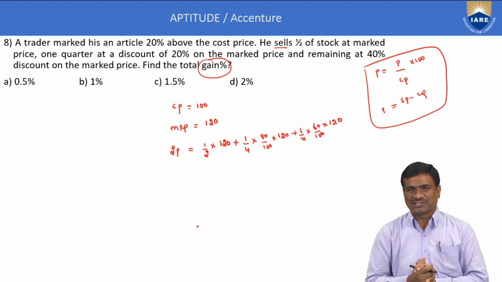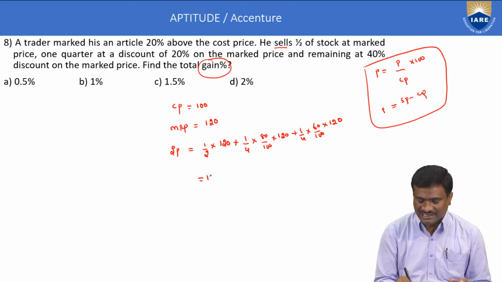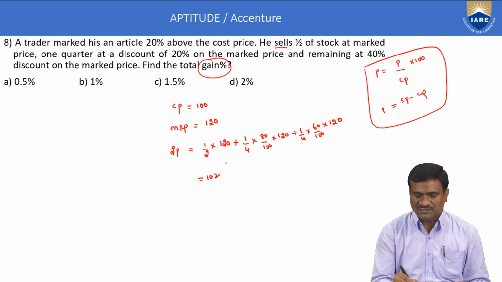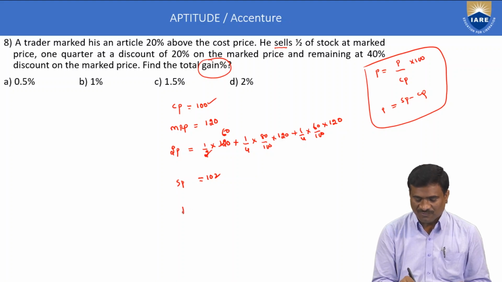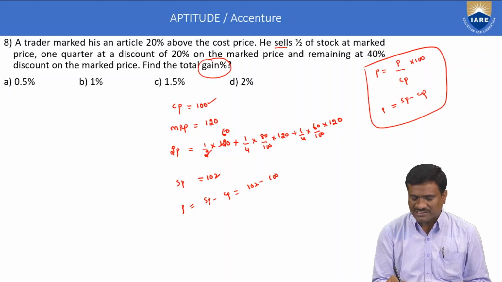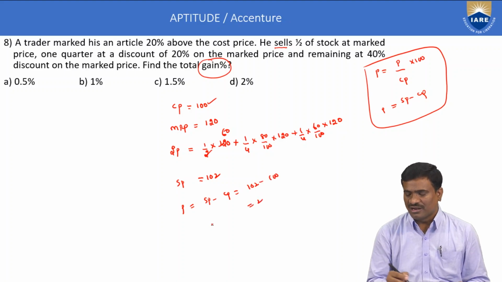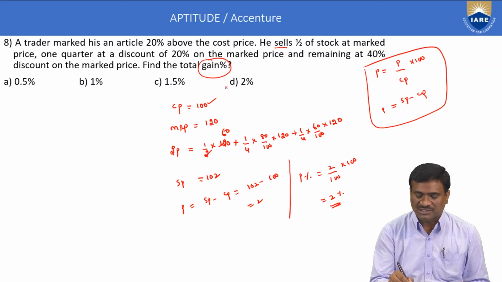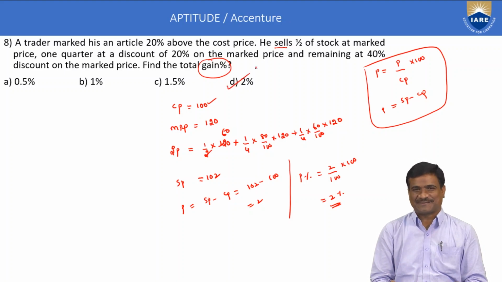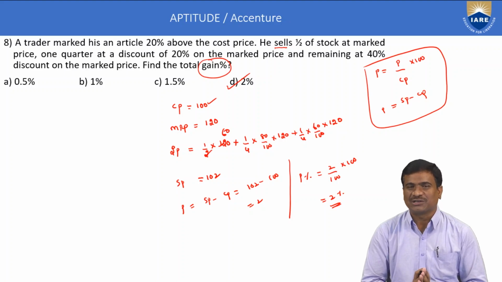Next part is only simplification. Here, selling price is equal to 102. Cost price is equal to 100. Then find out the profit. Profit is equal to selling price minus cost price, 102 minus 100 is equal to 2. Next, profit percentage or gain percentage is equal to profit by cost price into 100, 2 by 100 into 100, 2%. Option D only is correct. This is about the 8th example.